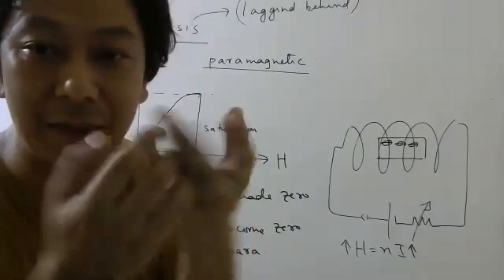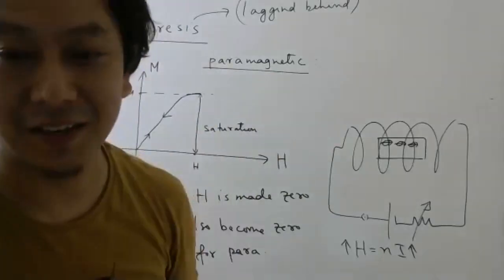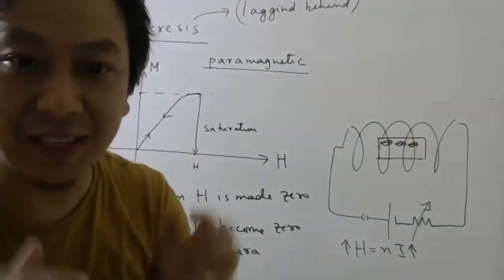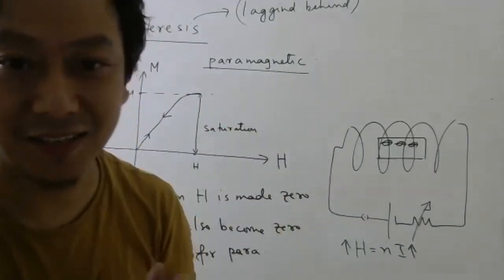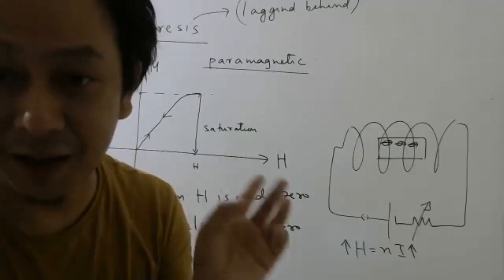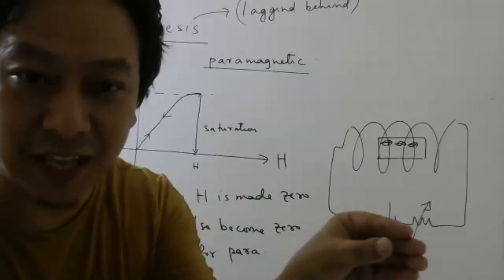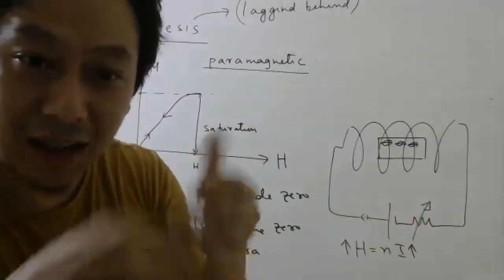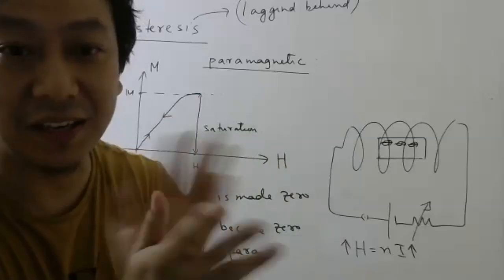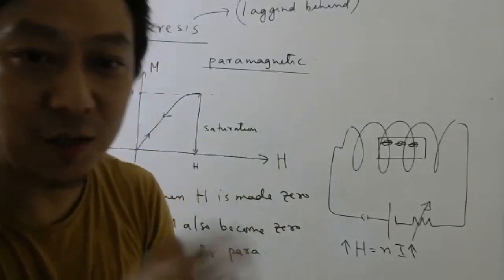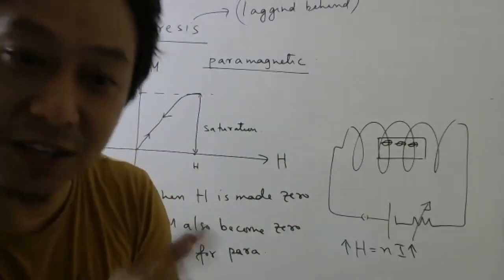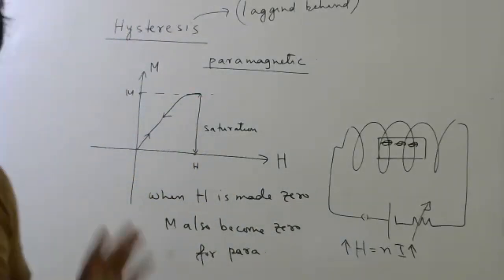So again the dipoles will turn in random directions. Understood or not? So basically they forget that they were magnetized. So in paramagnetic materials, there is no memory. The moment you bring them out of this magnetic field, all the atoms will orient in random directions. So again, the total magnetization will become 0. Understood this part?